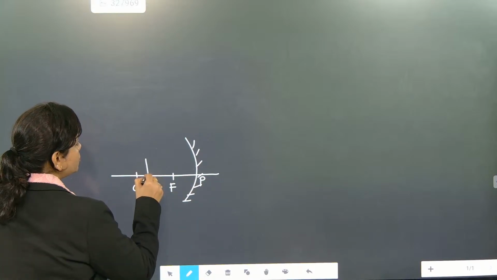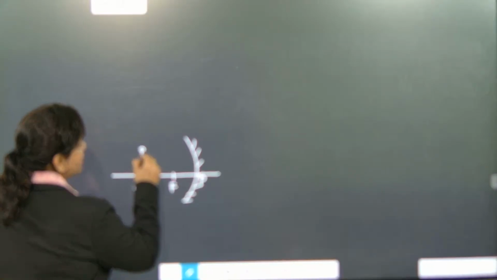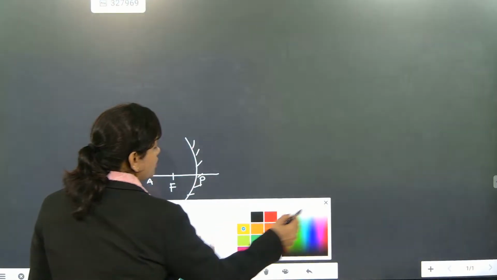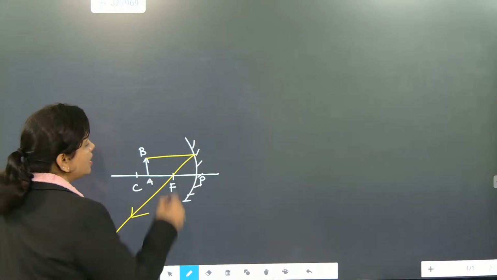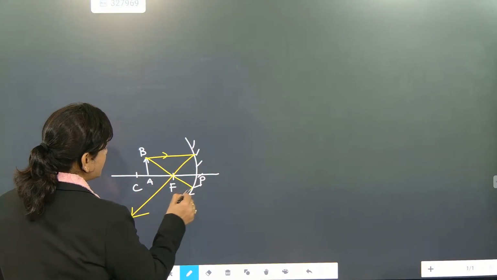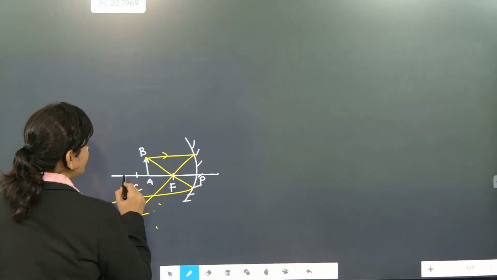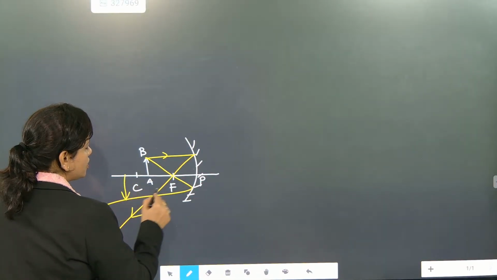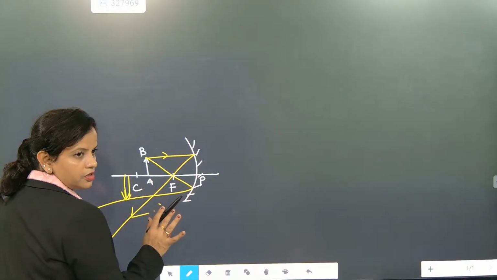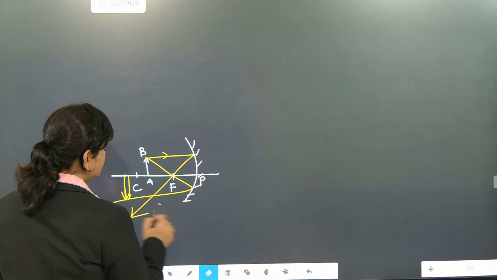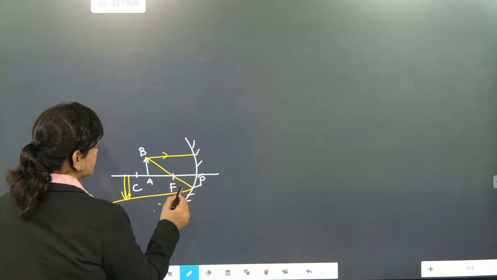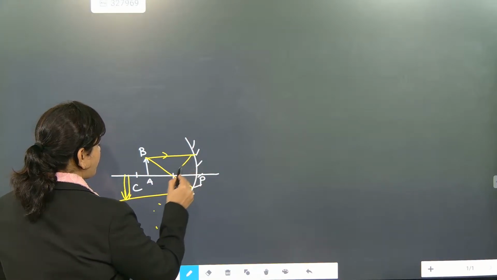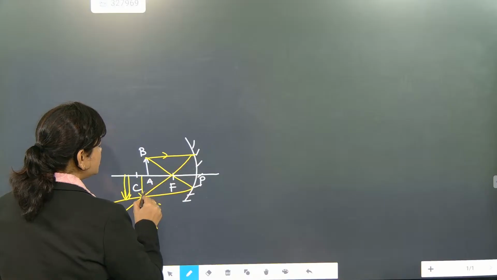Understood? So if I keep an object AB here, what will the rays do? You see, the rays will go like this and pass through this, correct? And another ray will go like this. So where is it obtained? A little bit further, it will come here. It will strike after the curvature point. Got it? So here I just let it meet this point. So this is exactly the image.